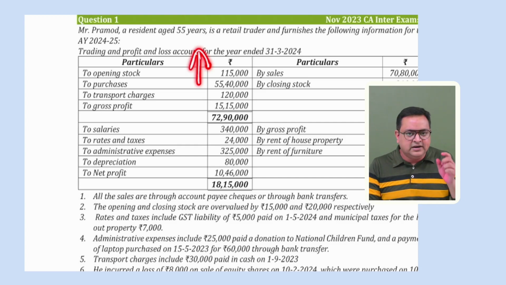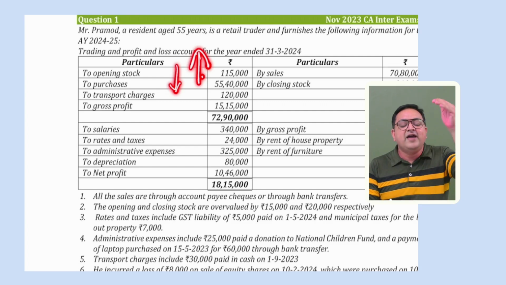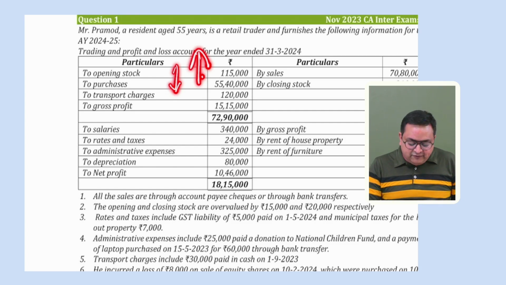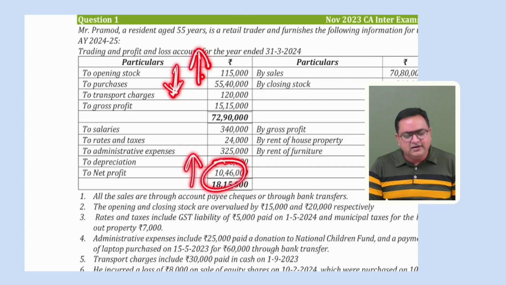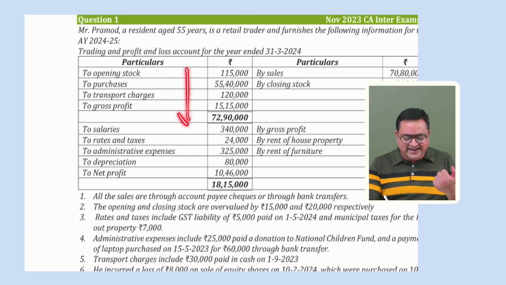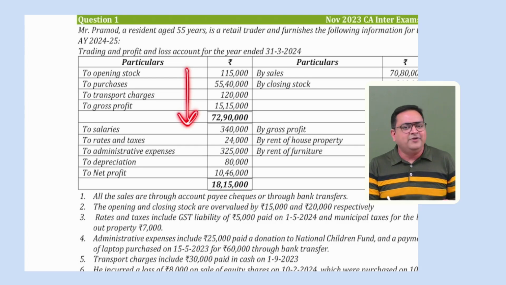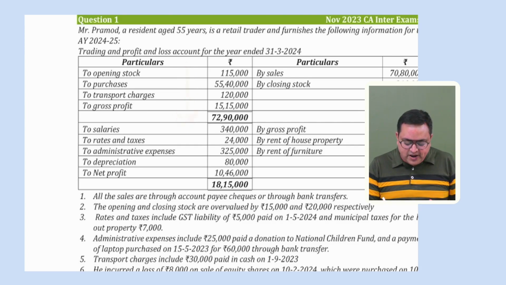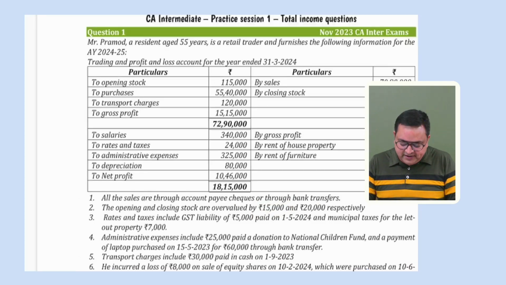So what we will do is we'll rectify this. We'll make it correct. So we will decrease it, because it is overvalued. To rectify it, we have to decrease, correct? If the expenses are decreased, then what will happen to the profit? The profit will increase. Simple. If the expenses are going down, our profit will be up. So we have to add how much amount? 15,000 rupees, the opening stock amount, to our profit. We have to add this particular 15,000 rupees in our adjustment.